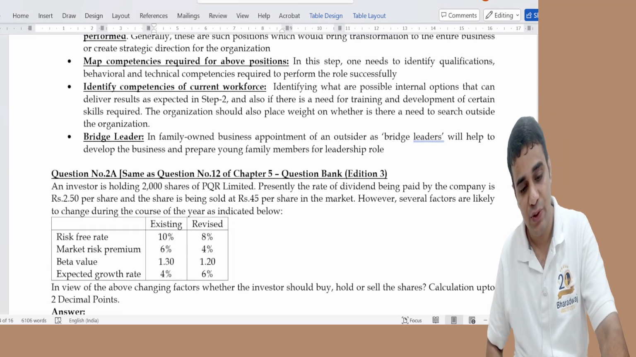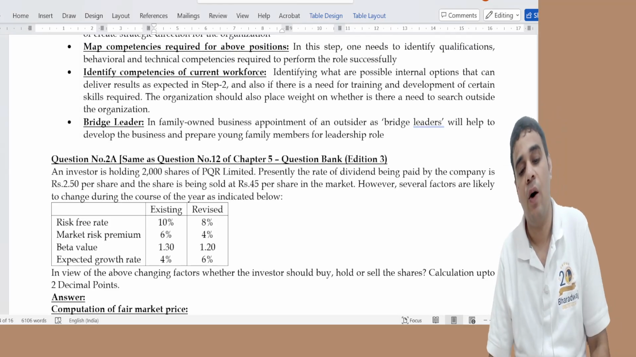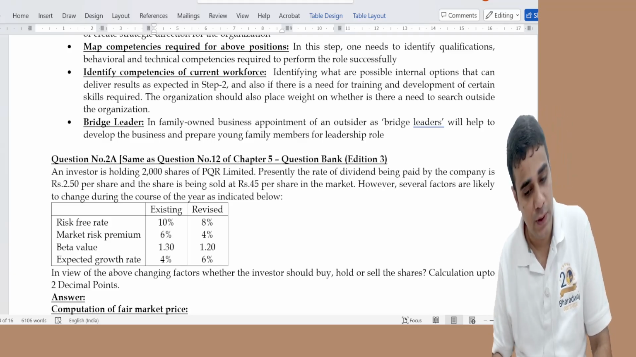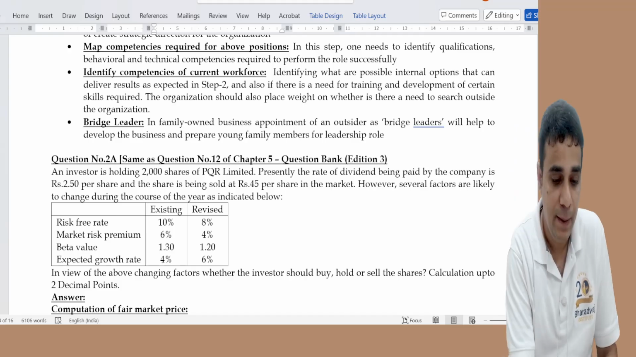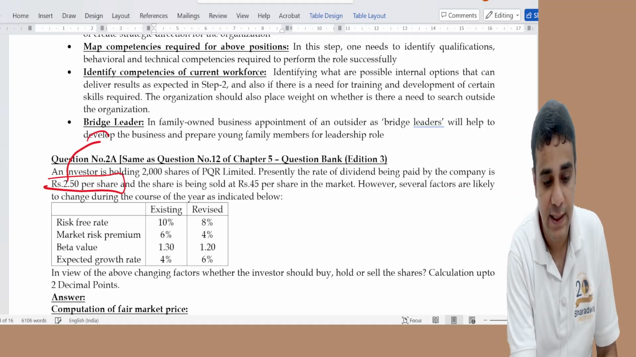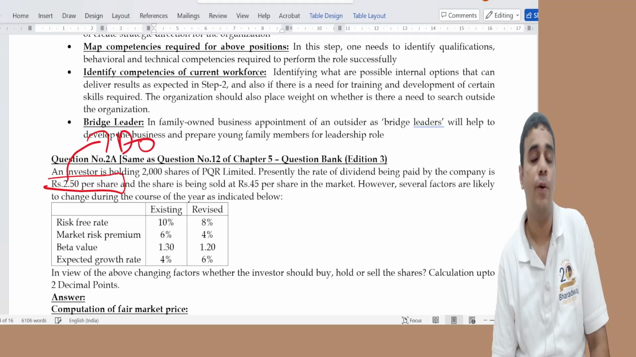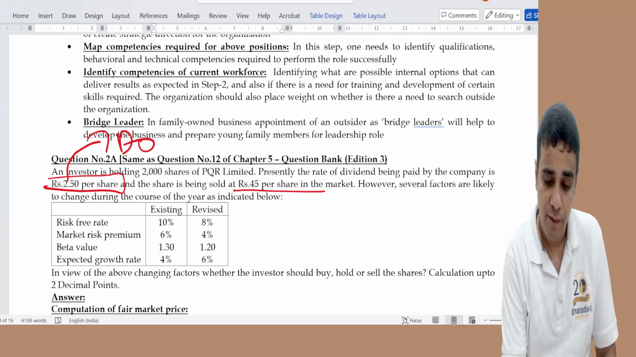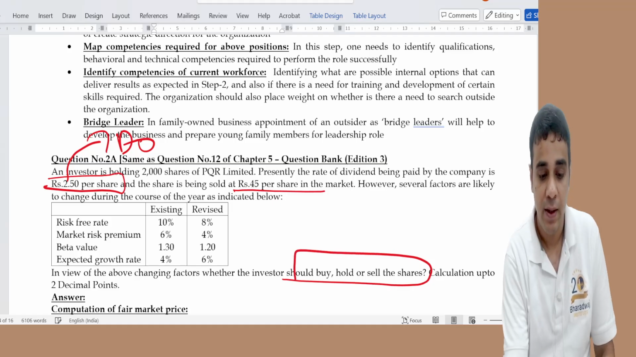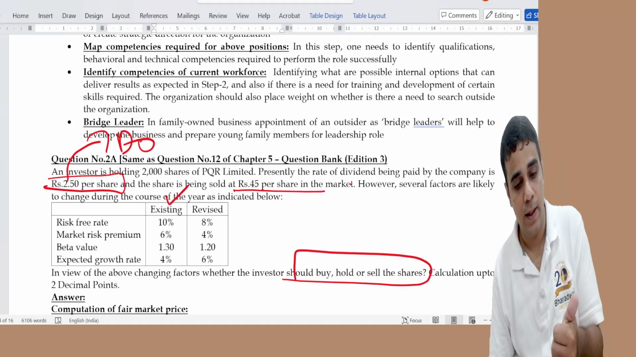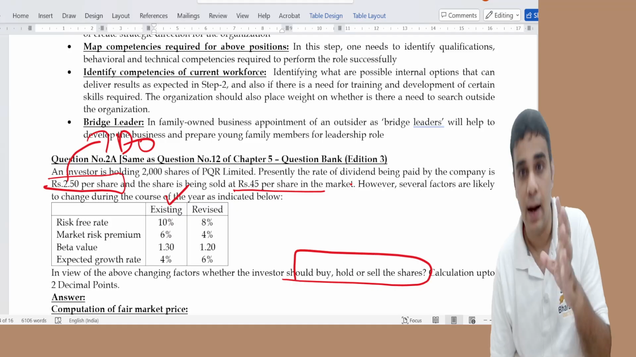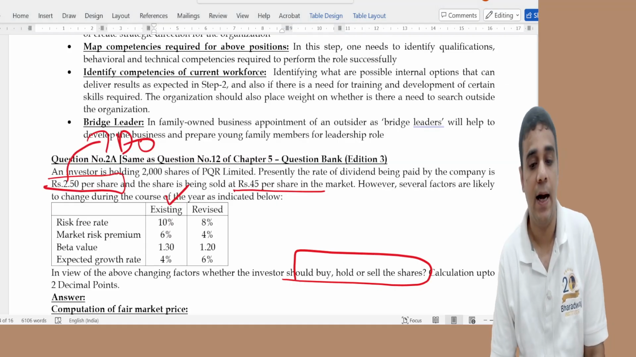Next, question 2A. This is on valuation of the share. They have given that an investor is holding 2000 shares. Presently, the rate of dividend being paid by the company is 2.5, D0 paid by the company 20. Share is sold at 45, today's price. Some factors will change, and whether the investor should buy, hold, or sell the share. I will do an existing price calculation and a revised price calculation, fair price. Existing has no utility in the answer, but ICAI does existing and then they do revised, and the solution will be based on the revised price.